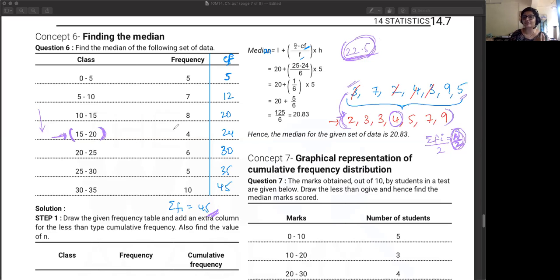Now we don't know which particular observation it is, whether it's 15, 16, 17 or 18 or 19 or 20, which is what we are going to find out over here. But we know that the center most observation is lying in between 15 to 20. So this is our median class. समझ में आया?